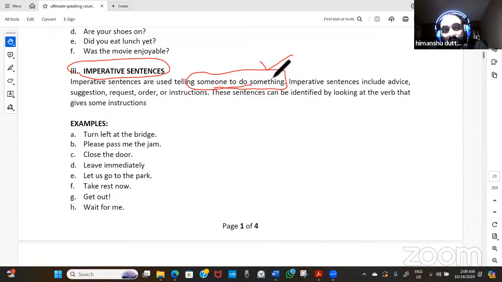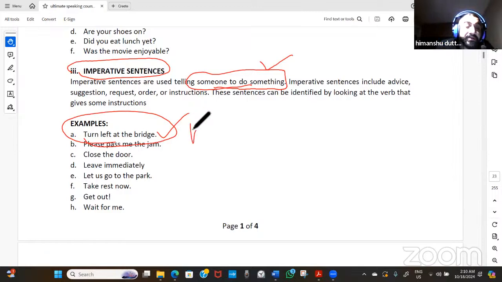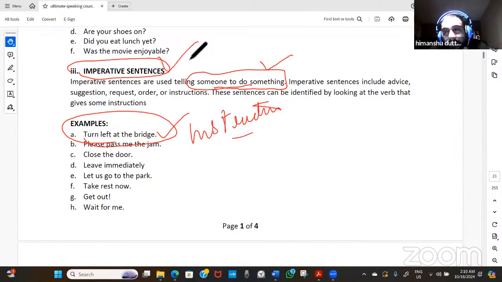When it comes to imperative sentences, there is no subject written in the beginning. There is an implied subject that has to be in the mind, so that you know whom they are talking to. For example, somebody says, "Turn left at the bridge." Somebody is giving you an instruction, a command, or even a suggestion. Even if it is taken in the suggestion form, "Turn left at the bridge" is an instruction, and that is also an imperative sentence.